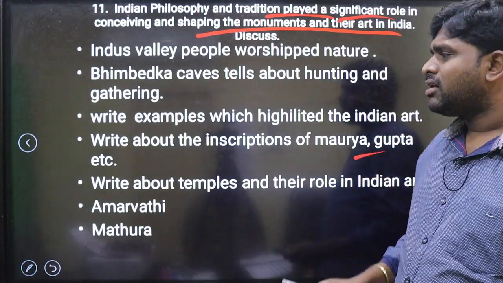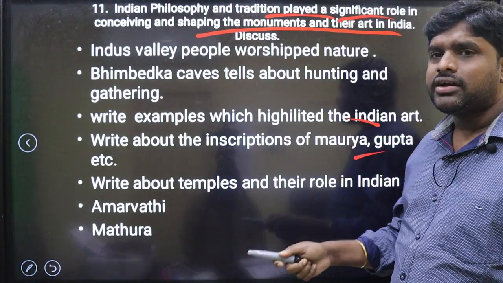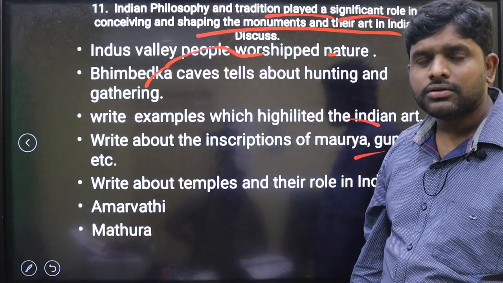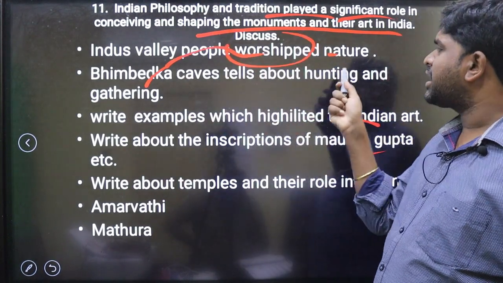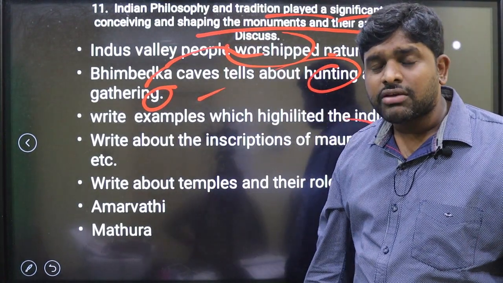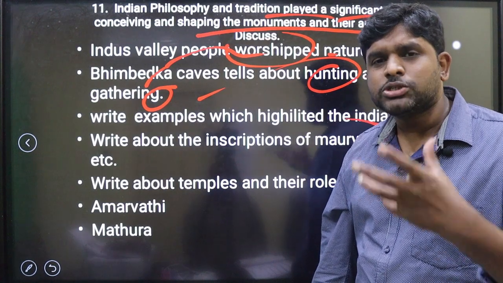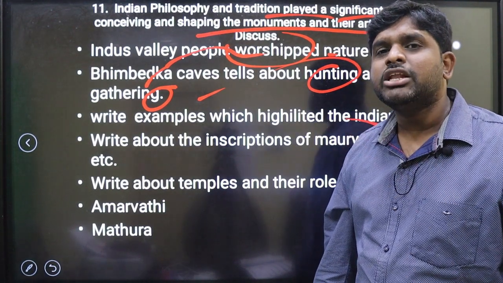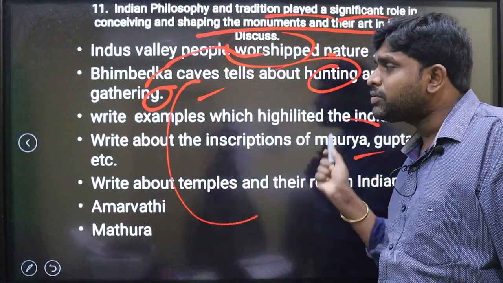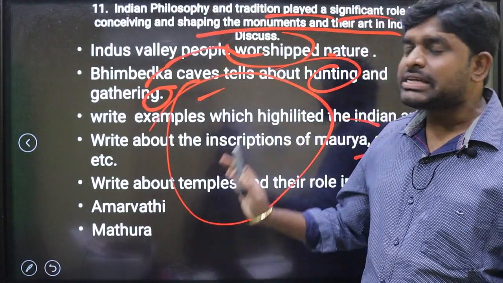Inscriptions of Maurya, Gupta, Indian art, Bhimbetka, rock cut architecture. Indus Valley people worshipped nature. This is the philosophy. Bhimbetka caves, hunting and gathering. This is one of the philosophies. If you go deeper south, Ravi Varma is a person who is famous for painting. His drawings were mentioning the religious things. These were the philosophies. All these points you have to cover. Summary.